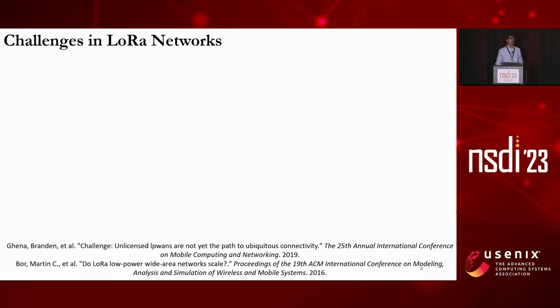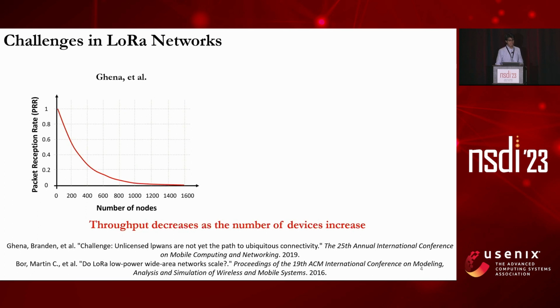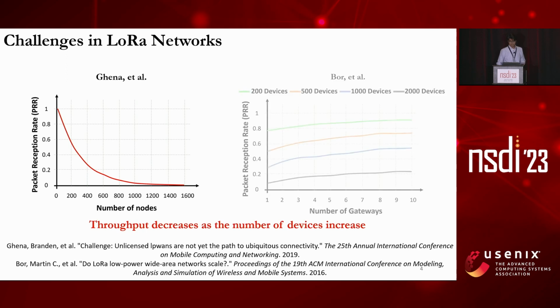Recently, some research works have highlighted the challenges that are faced by LoRa networks. For example, Ghena et al. mention that as the number of nodes in a network increases, packet reception rate decreases exponentially. Packet reception rate is proportional to the network throughput. Therefore, network throughput decreases exponentially as well. Similarly, another work mentions that as the number of nodes in a network increases from 200 to 2,000 devices, throughput decreases. And increasing the number of gateways does not improve the throughput significantly.